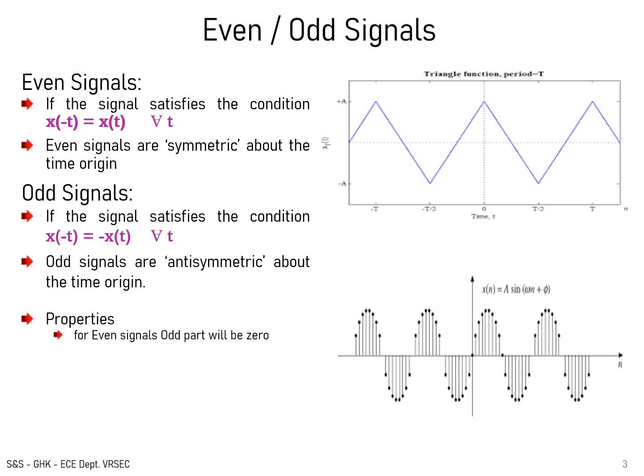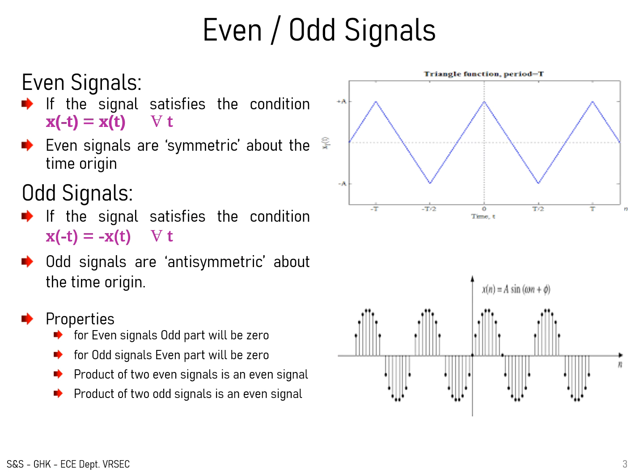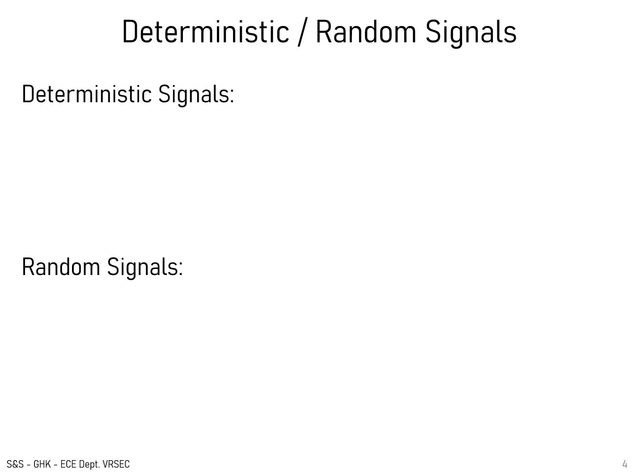Here the properties of even and odd signals are: for even signals, the odd part will be 0, and for odd signals, the even part will be 0. The product of two even signals is an even signal, the product of two odd signals is an even signal, and the product of an even signal and an odd signal is an odd signal.